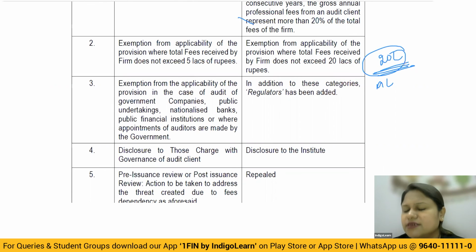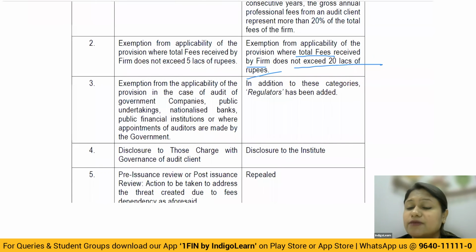If the total fees received by the firm do not exceed 20 lakh rupees, then even if 90% is coming from one client, this regulation is not applicable to you. So it is 40%, 20%, and non-applicability when the total firm fee itself is 20 lakhs.